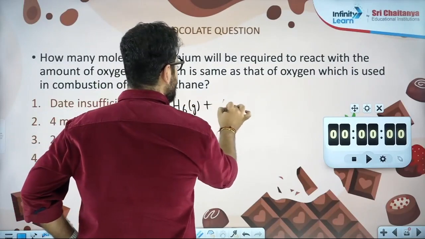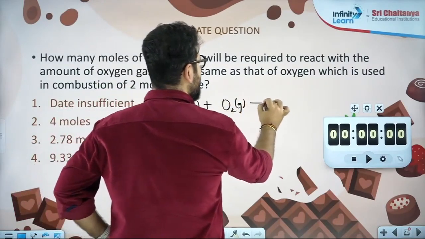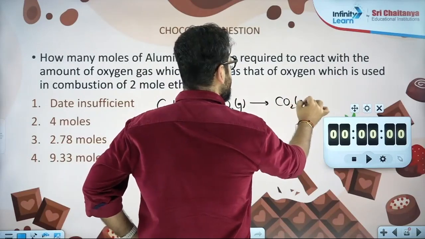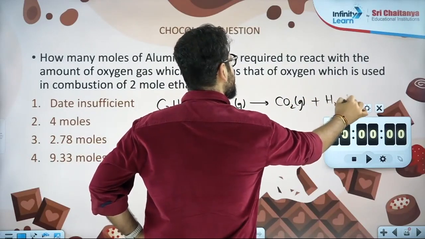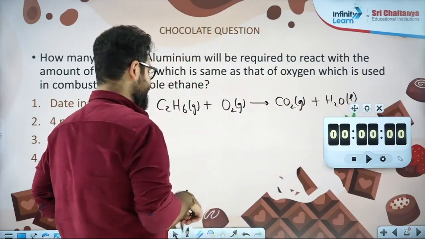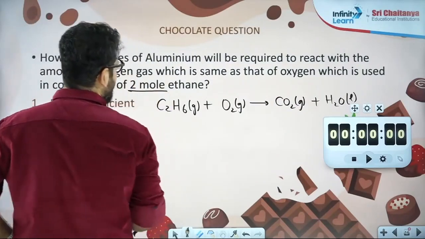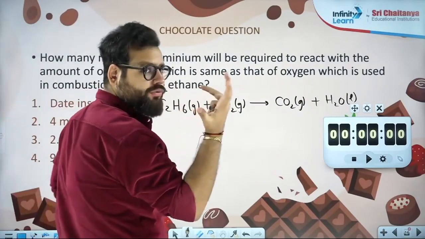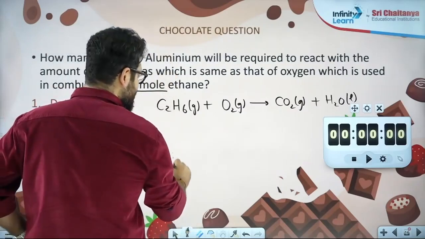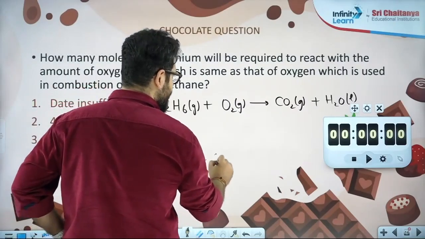Combustion means reacting with O2 gas. It gives CO2 gas and H2O liquid. Balance this. Then you see, for 2 moles of ethane, how much oxygen is required. First you see that. Then that same oxygen I am using with aluminium solid.